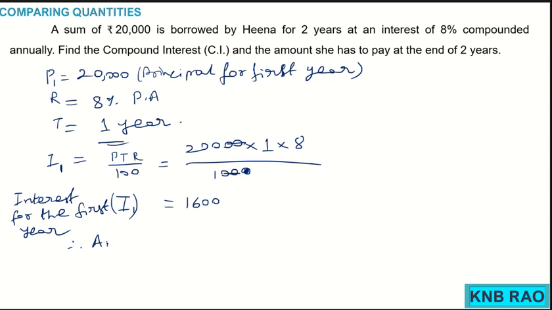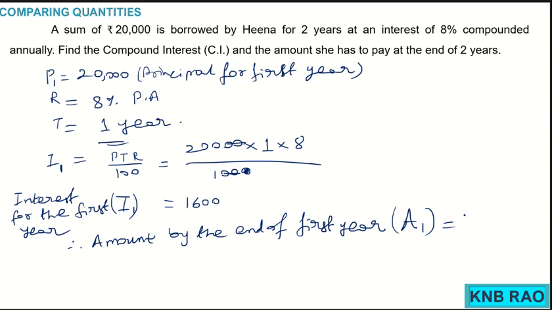Therefore, amount by the end of the first year, that is A1, is P1 plus I1, interest for the first year added to the principal for the first year. So that is 21,600. You know how to add, I just wrote A1 straight away.